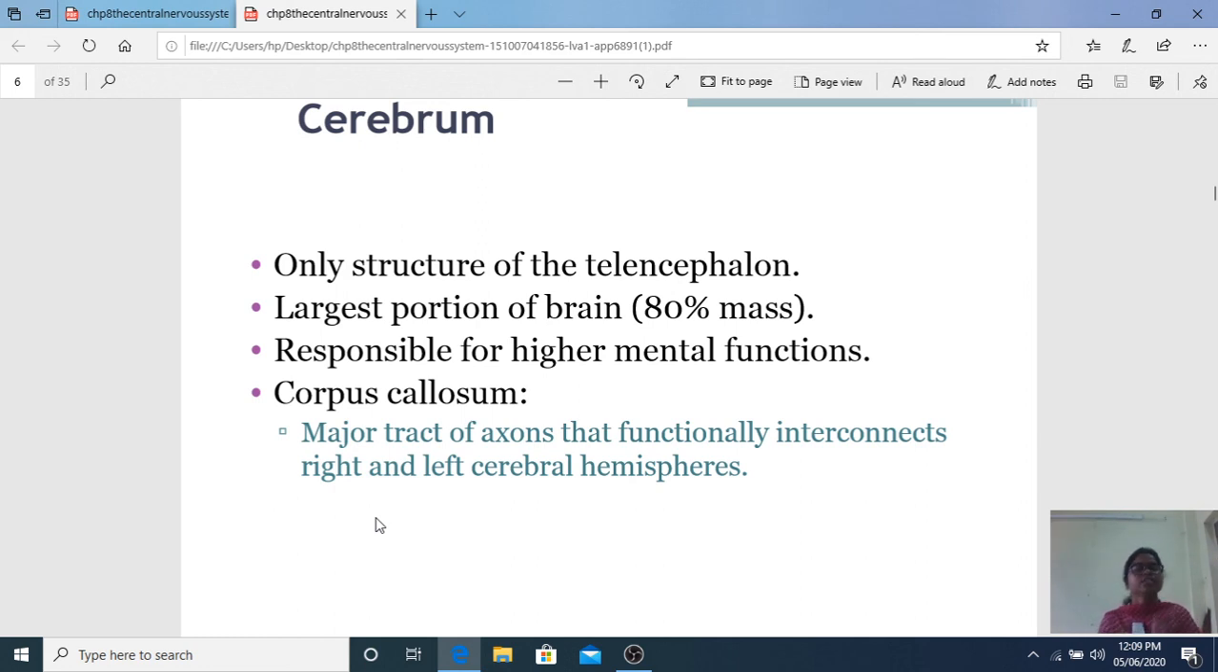Its main function is higher mental functions. Higher mental functions include your memory, your behavior, your speaking, your talking. Everything is under the control of the cerebrum, your vision, all under the control of cerebrum. And the two cerebrums are connected by corpus callosum.